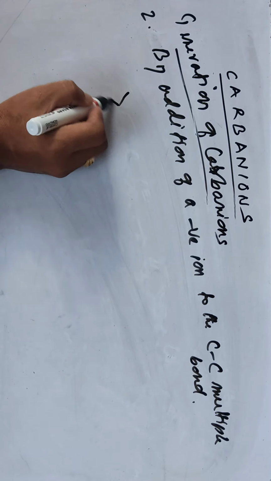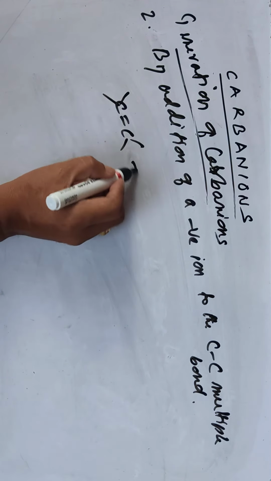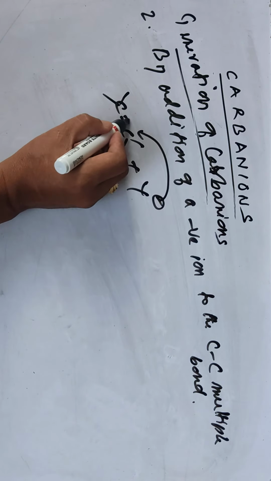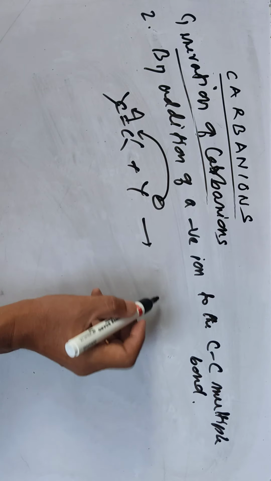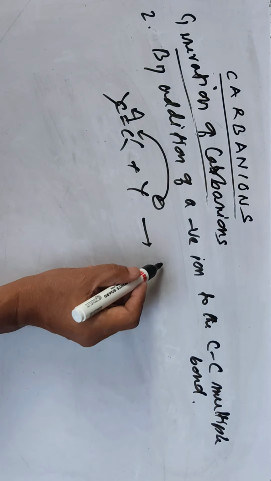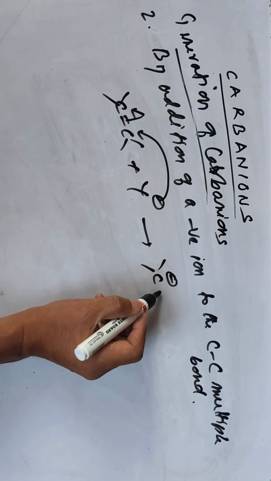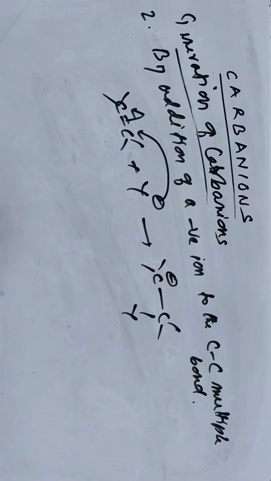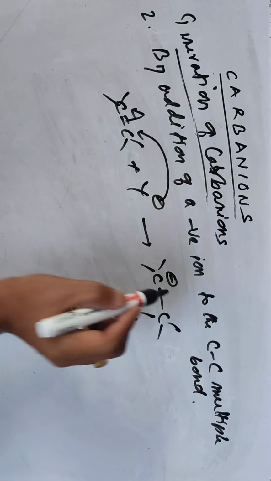Let's say, for example, a double bond here. When an ion attacks here, the bond shifts like this. So we have a nucleophile, a negative charge ion, Y here. And we get the carbanion generated here.